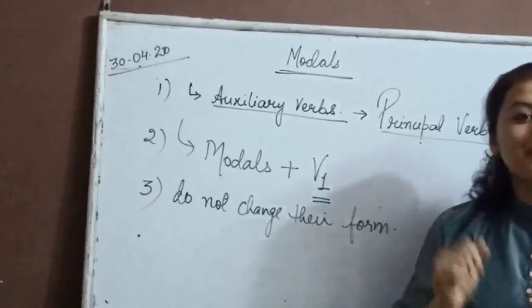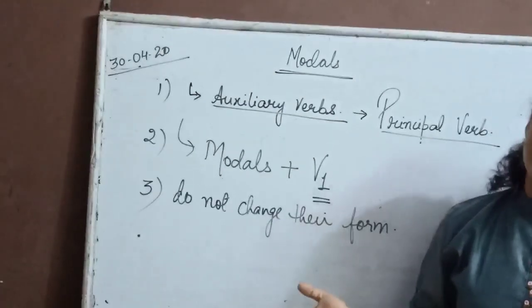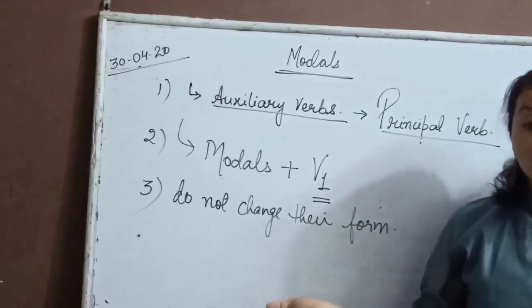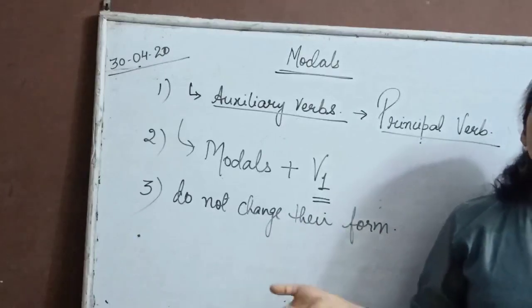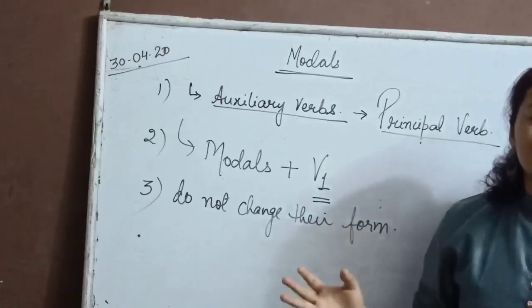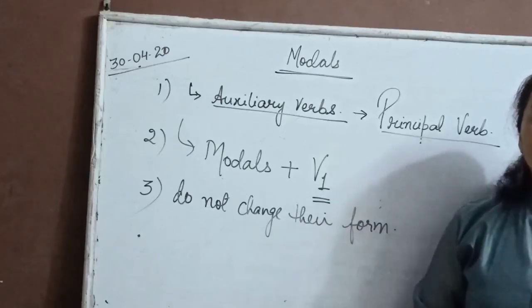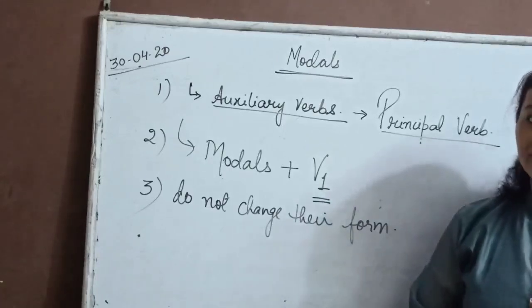Yes, you are right. The most common modals are can, could, may, might, shall, will, ought to, dare, must not. Oof, the list is long, right? So now, let me tell you the use of these modals.